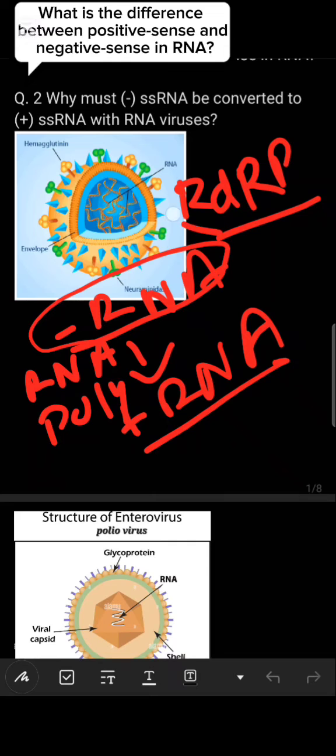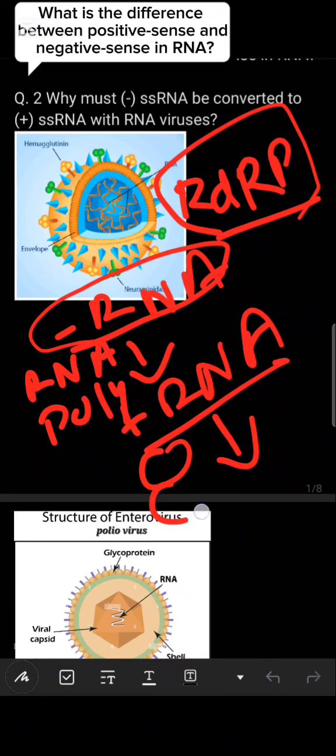So they have RDRP already for the conversion of negative into positive. Is it clear? So this positive RNA then combines with the ribosomes and forms the proteins.